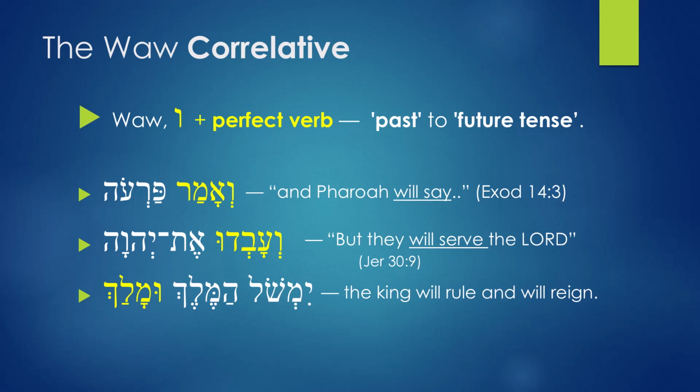And then we have the last one. Yimsho hamelech umalach. And here the translation for this is, the king will rule and will reign. Focus on the one that is highlighted, umalach. Umalach has two things. You have waw conjunction, which is pointed as shurek, and you know the conjunction before labios is pointed as shurek. And then you have the verb malach.